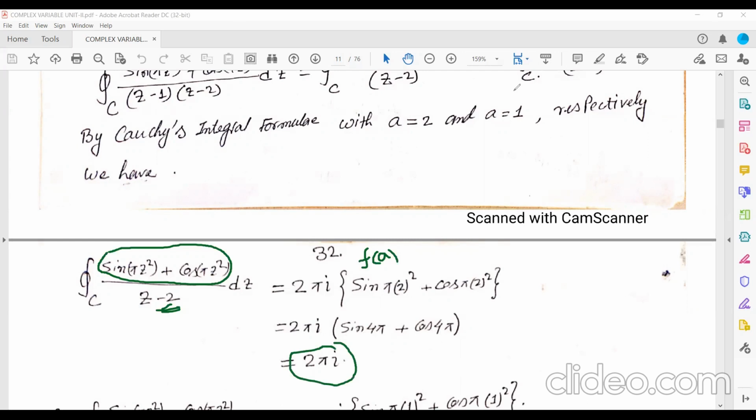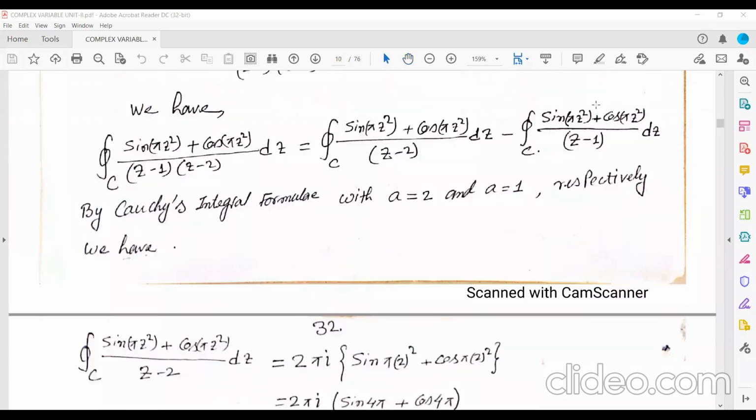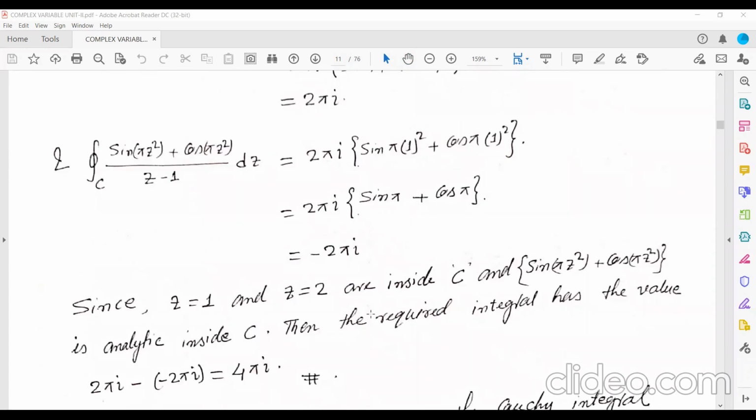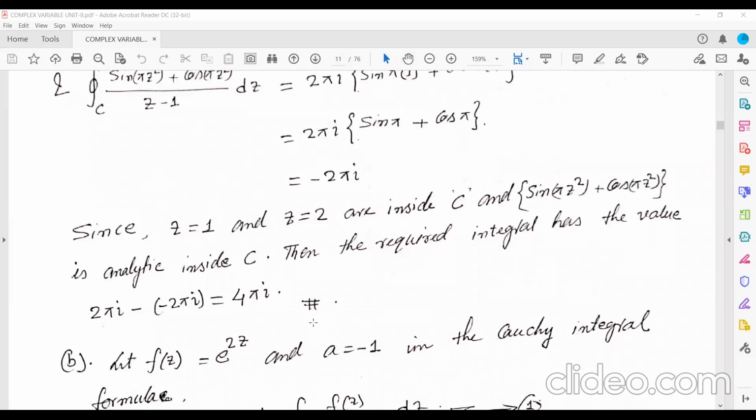Similarly, you find for the second one, (sin pi z squared plus cos pi z squared)/(z minus a), where here a is equal to 1. So you are getting minus 2 pi i. Since z equals 1 and z equals 2 are inside C and f(z) is analytic inside C, the required integral has the value 2 pi i minus of minus 2 pi i, which is equal to 4 pi i.